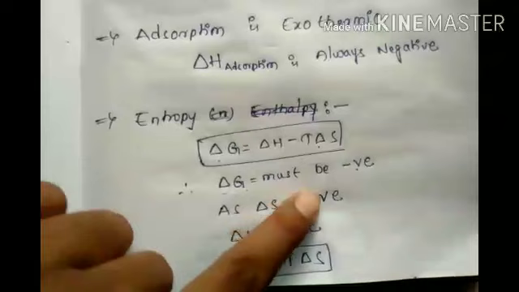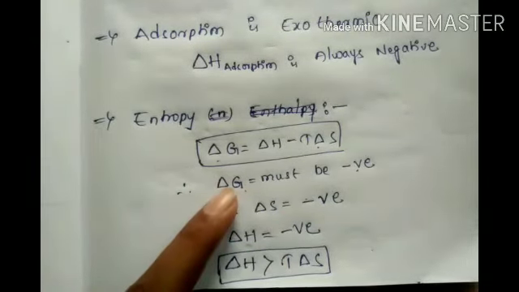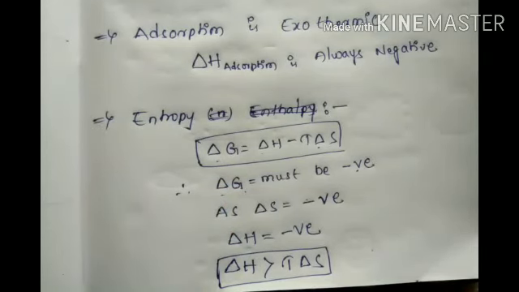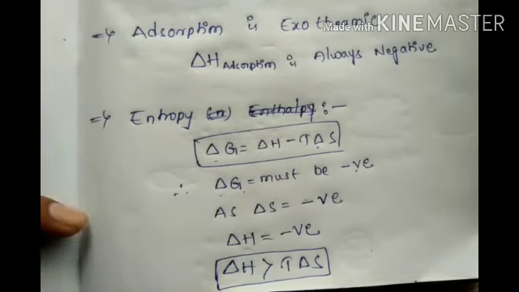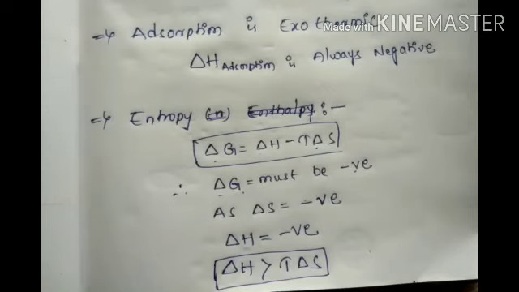So as delta S is negative, if delta H is negative, delta G is negative. However, as the adsorption proceeds, delta H keeps on decreasing and T delta S keeps increasing till ultimately delta H becomes equal to T delta S.